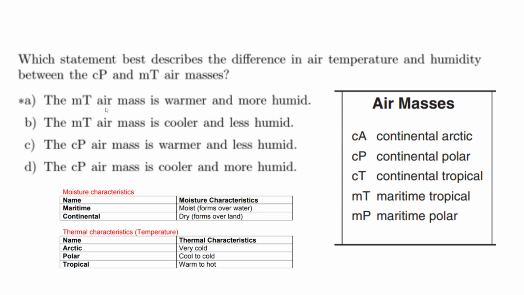Remember, MT stands for maritime tropical. Maritime means moist or over water, so it's more humid, and tropical means it's warm. So MT is warmer and more humid. CP is continental, right? So continental is dry, and polar is cool.